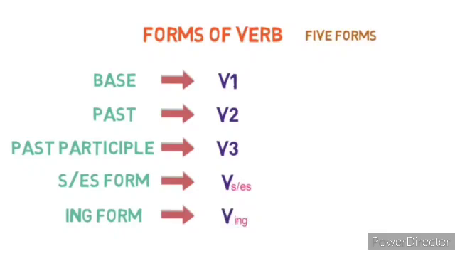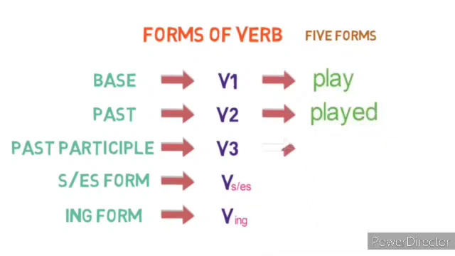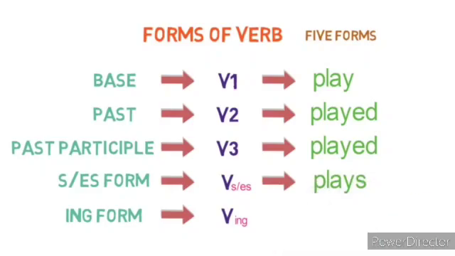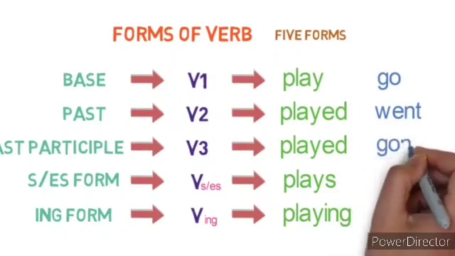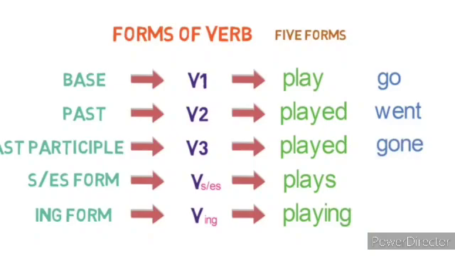Let's see an example for the verb play. The base form of the verb is play. The past form of the verb is played and the past participle form is played. S or ES form is plays and then ing form is playing. Let's see one more example with the verb go. The base form of the verb is go and the past form is went. Past participle form is gone. S or ES form is goes and finally the ing form is going.